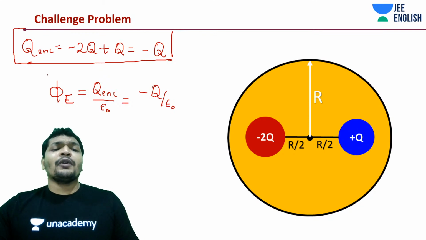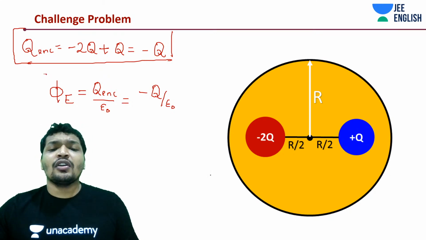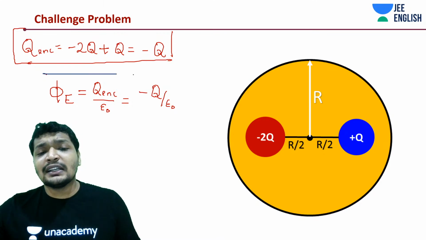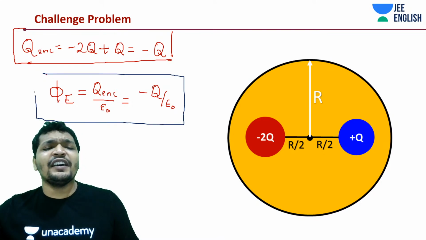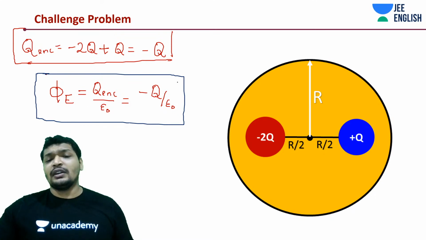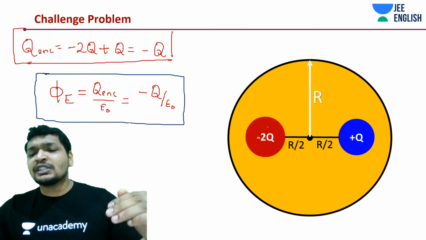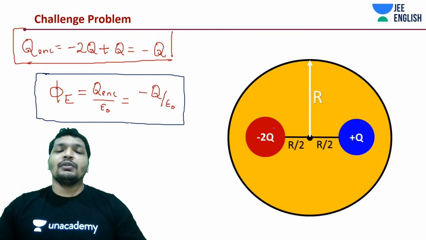Why have I taken this problem? You should not be marking plus q by epsilon naught, because there is a difference, guys. Many people don't know this. There is a difference between having minus 2q and plus 2q.